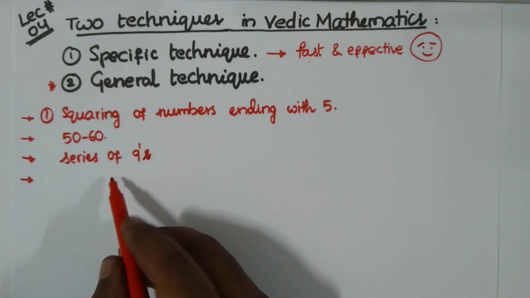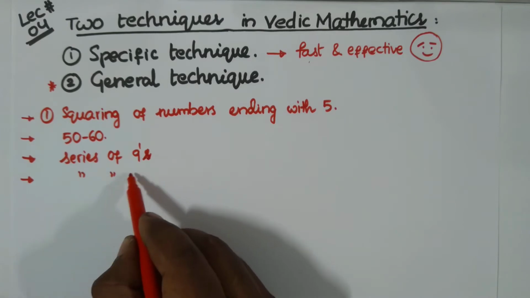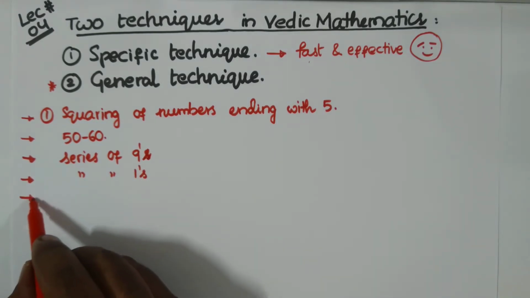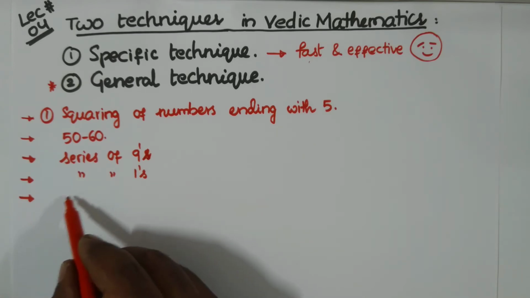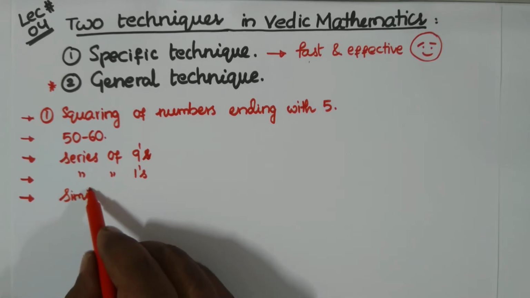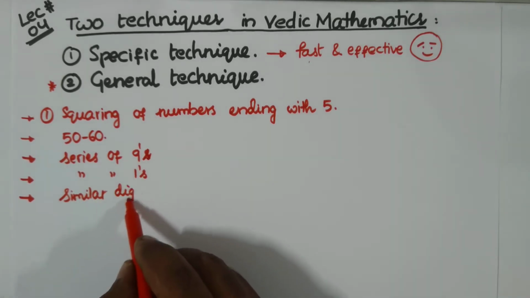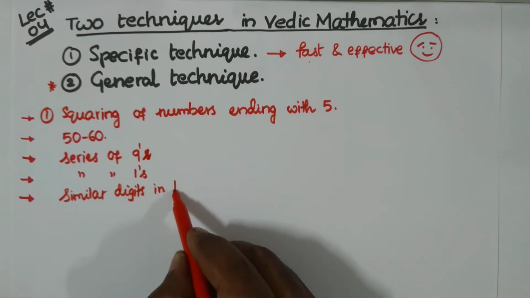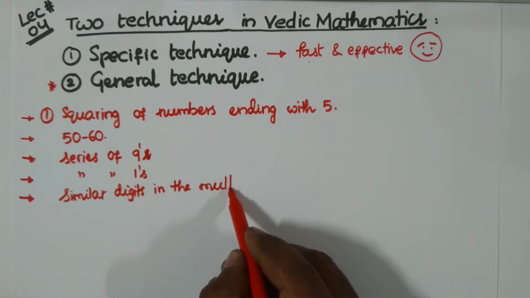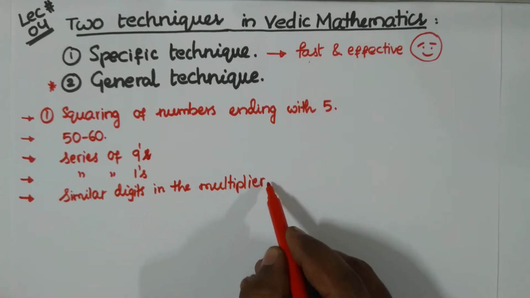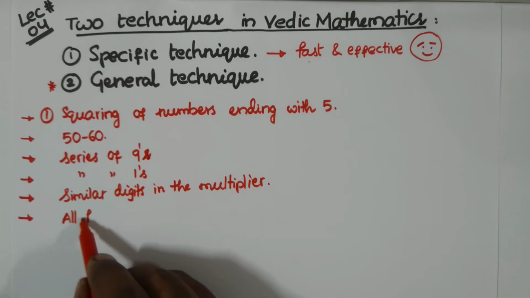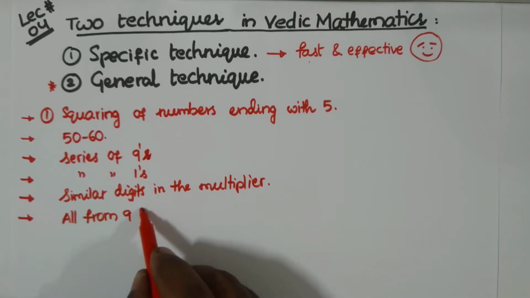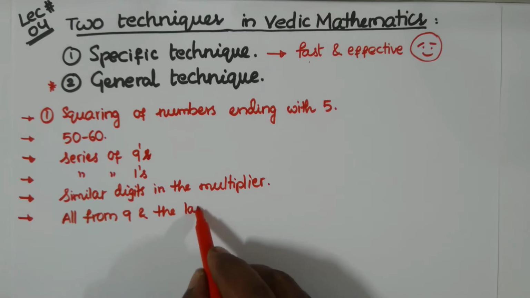And fourth one is multiplication of numbers with a series of 1s. And fifth one is multiplication of numbers with similar digits in the multiplier. And last one is subtraction using the rule: all from 9 and the last from 10.